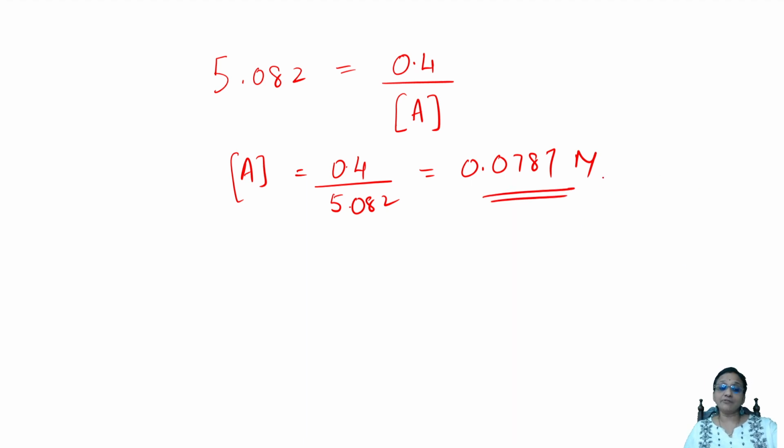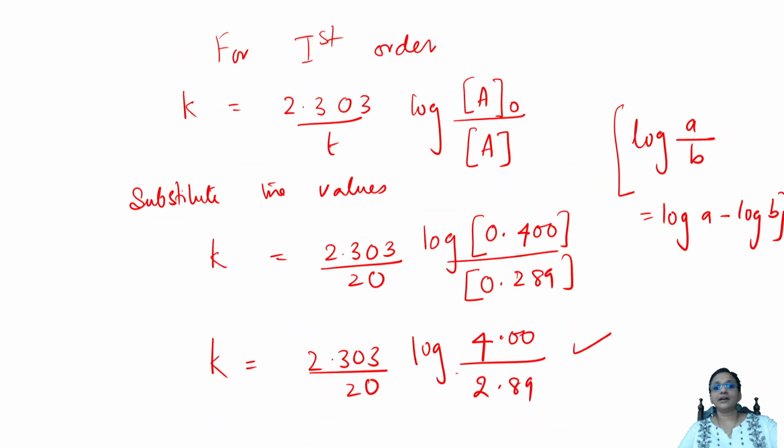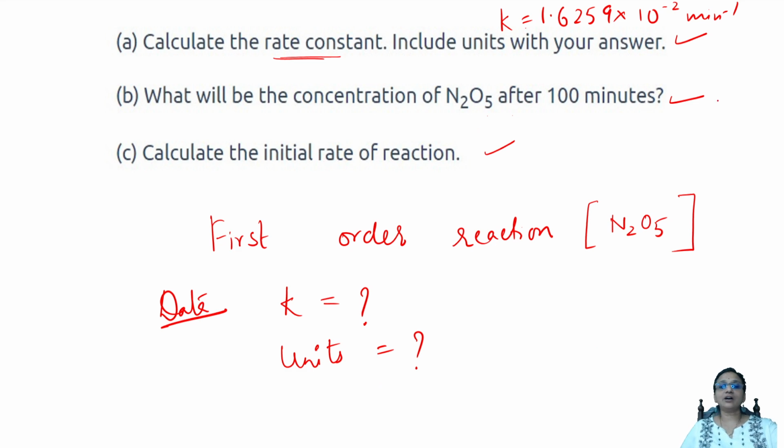They asked me, after t is equal to 100 minutes, how much is the value? So I will go back to that particular thing. And second answer, after 100 minutes, how much did I get? After 100 minutes, A value, I got it as 0.0787 molar. Because it is concentration, I got so much.